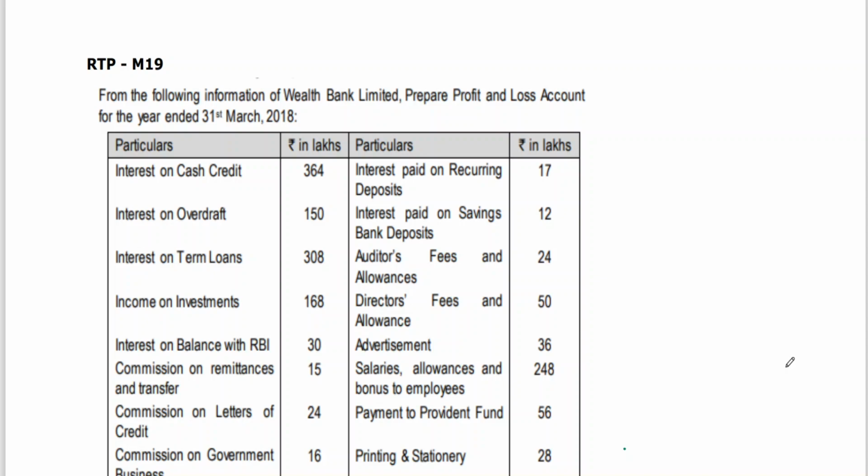Maybe this class and the next class I will be able to finish off the bank accounts. Then you have to practice from your study material problems so that it will be useful, but the models which are there in the study material have also been covered.